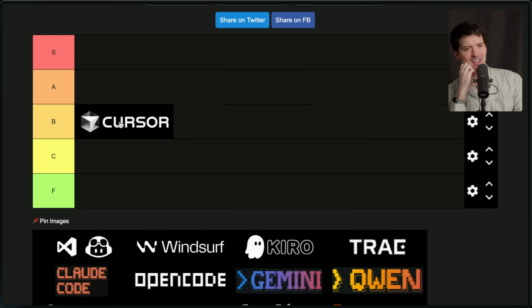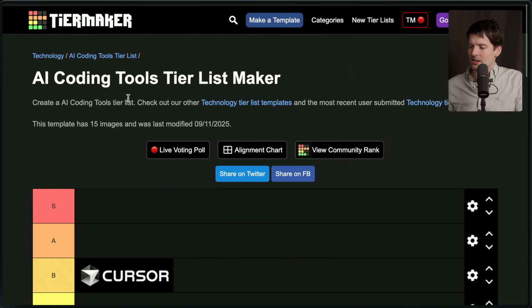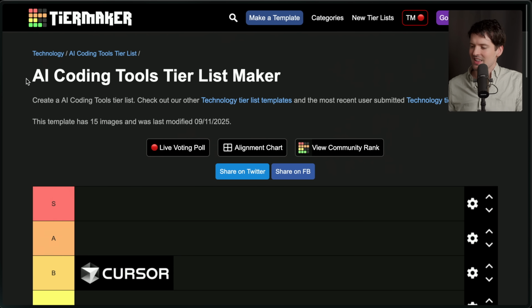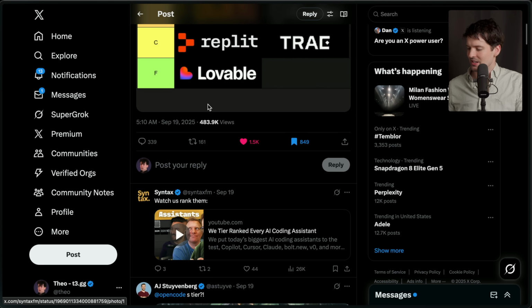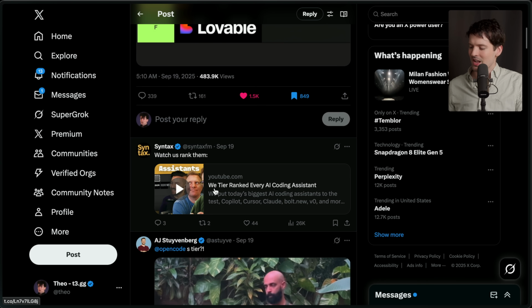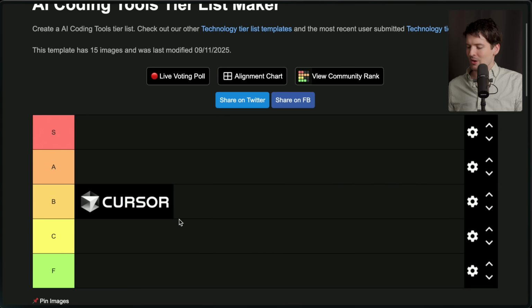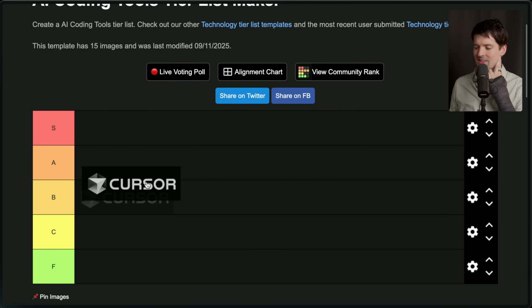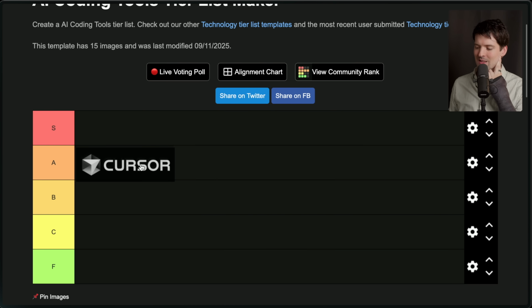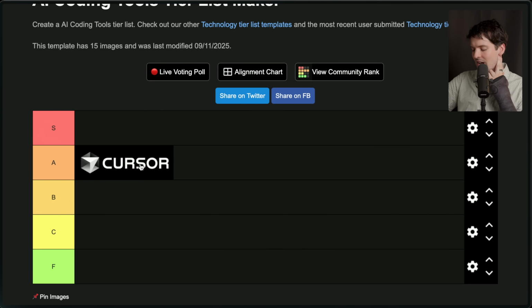Obviously, you have to account for my bias because it's the thing I invested in. But at the same time, this is a vibe coding tier list. Wait, no, sorry. It says AI coding tools tier list maker, but this was meant to be a vibe coding tier list. Okay, they said ranking AI coding agents. If we were ranking this as like an AI assistant, that's a practical thing to add into your experience. I would argue it's between A and S, depending on how frustrated you get with agent not working great in GPT-5 sometimes. But this is my vibe coding tier list. That's what I advertise this as. That's what this is going to be.